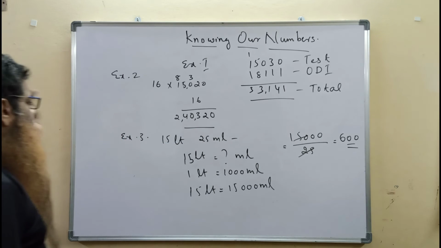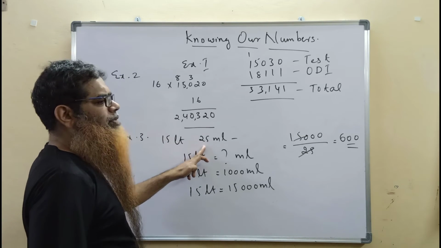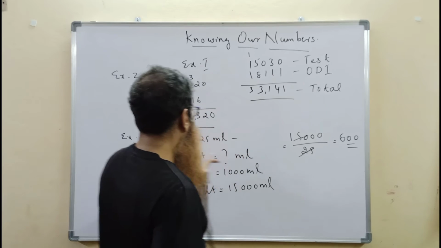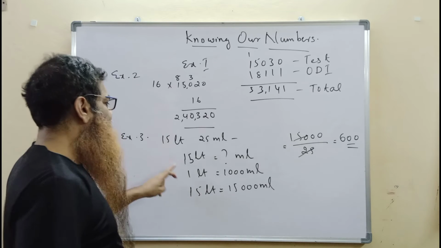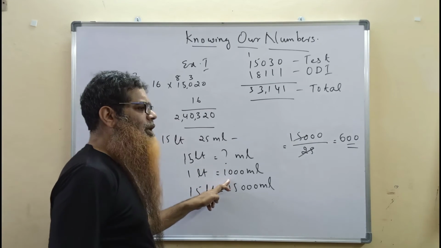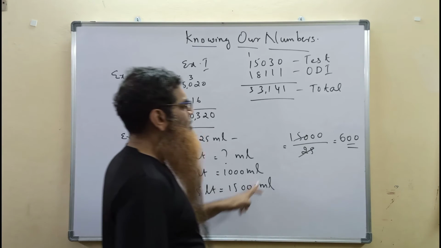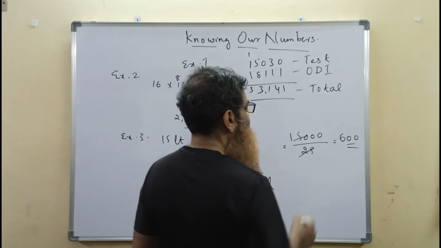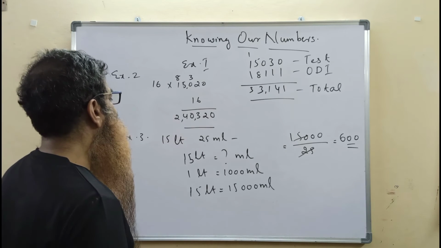A hotel has 15 liters of milk and 25 milliliters of milk is consumed per cup. How many cups of tea can be made from these 15 liters? 15 liters is equal to how many milliliters? 1 liter is equal to 1000 milliliters. 15 liters is equal to 15,000 milliliters. So 15,000 divided by 25 is equal to 600. So from this we can conclude that 600 cups can be made from those 15 liters of milk.